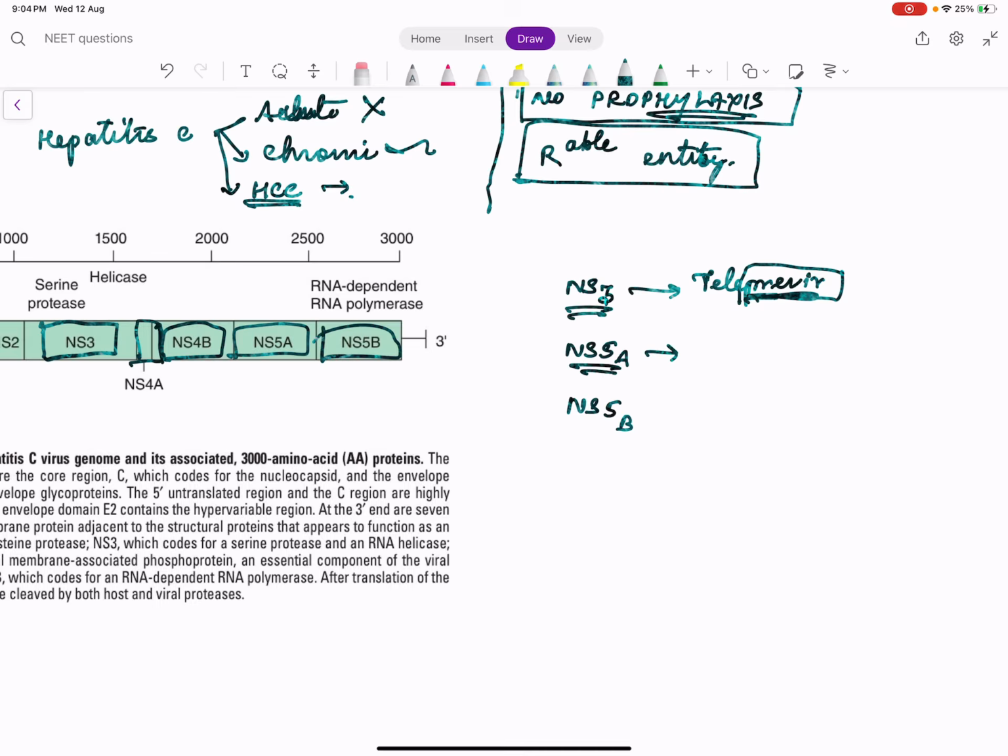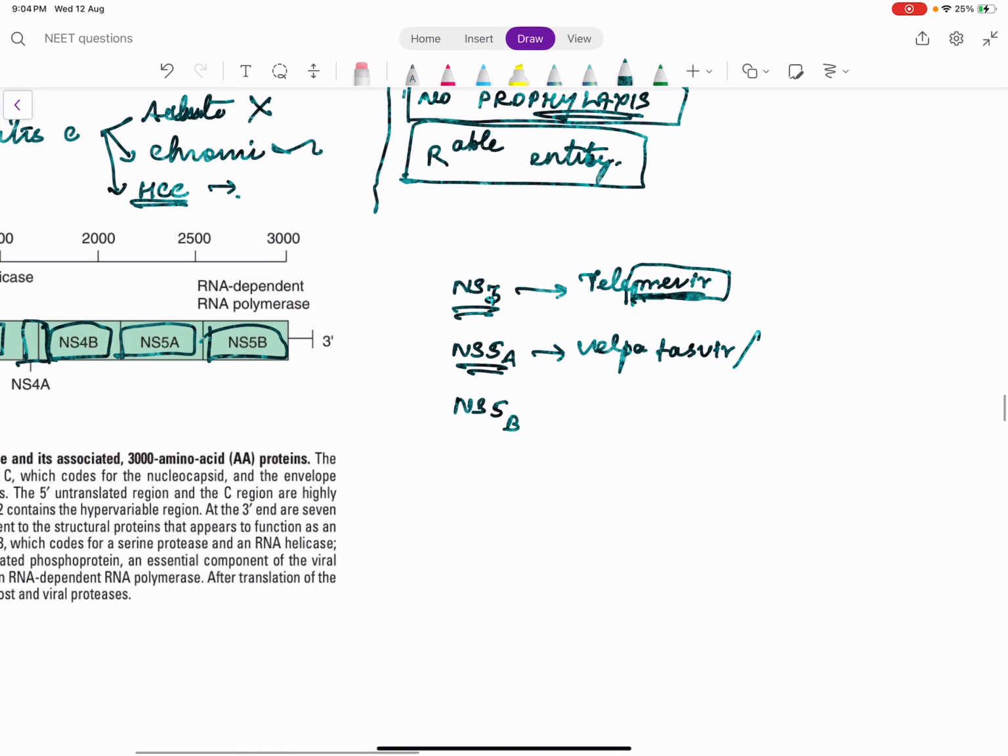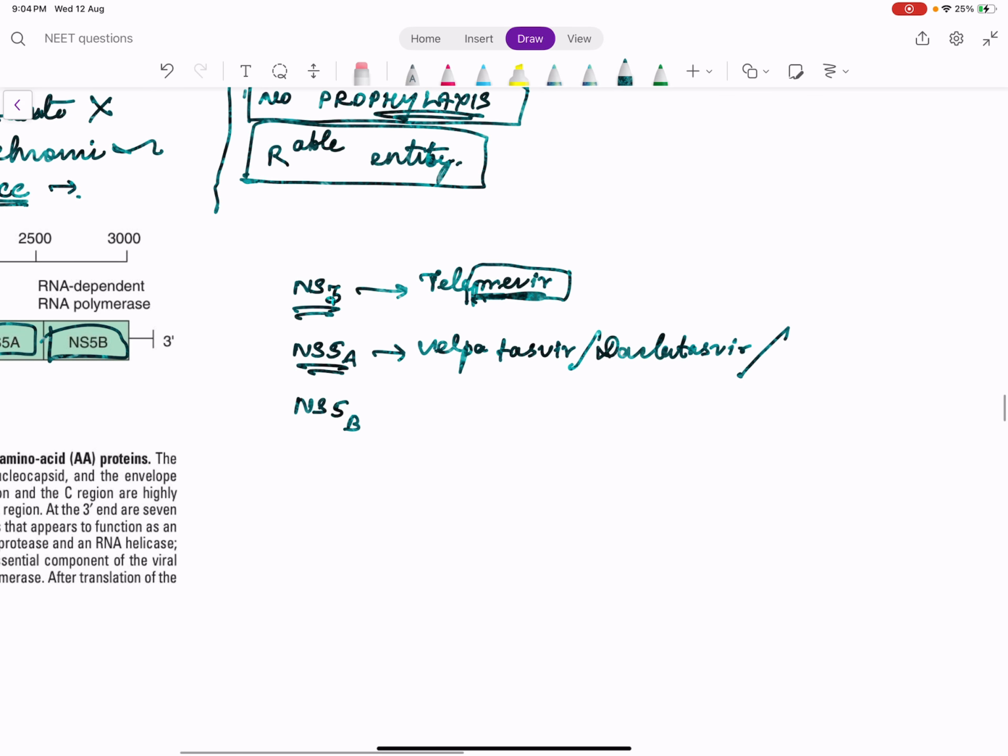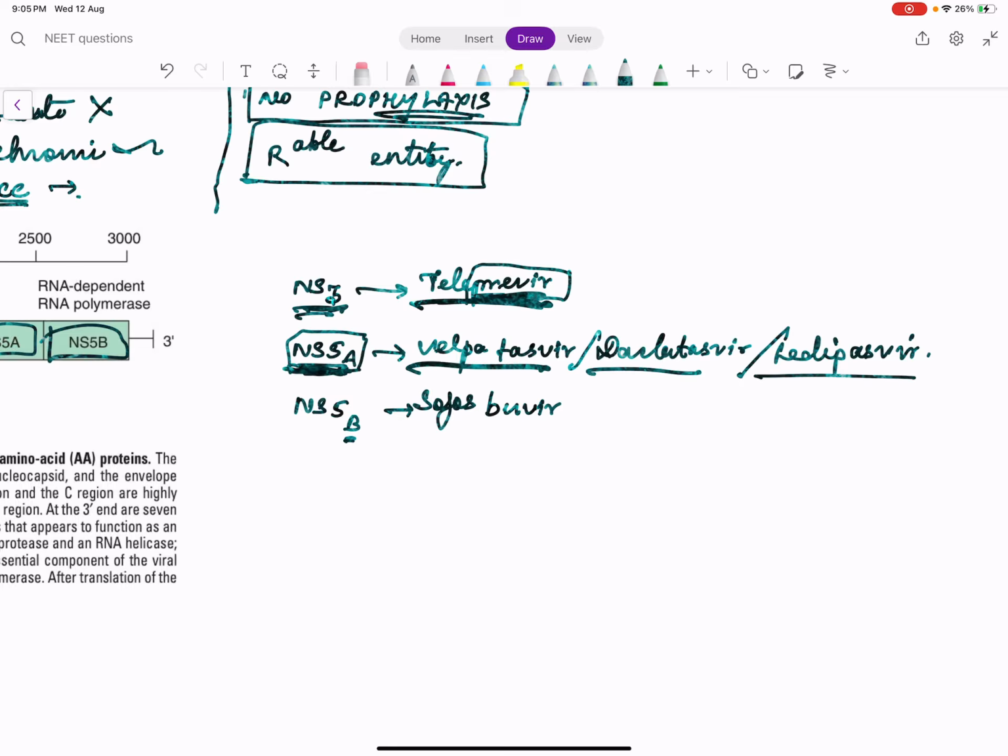Any drug which ends with asvir, like velpatasvir or daclatasvir, or anything which ends with pasvir, like ledipasvir, is anti-NS5A. 5B has B, so anything which ends with buvir, sofosbuvir, right? So the anti-NS3 drug is telaprevir, the anti-NS5A drugs are velpatasvir, daclatasvir or ledipasvir, and the anti-NS5B drug is sofosbuvir.